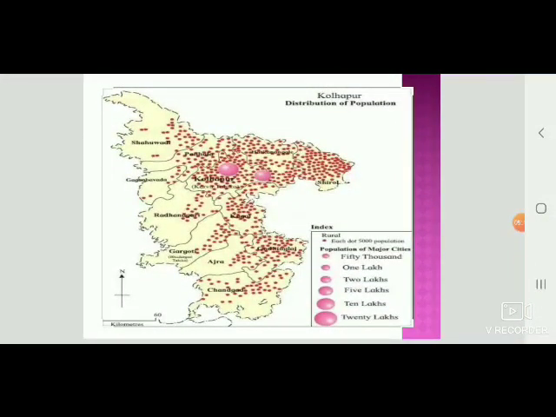Now on your screen we have the map of Kolhapur that shows the distribution of population. Now talking about the size of the dots, we can see that each dot over here states that there is a population of 5,000 for each dot. Different places in Kolhapur have different sizes of dots.